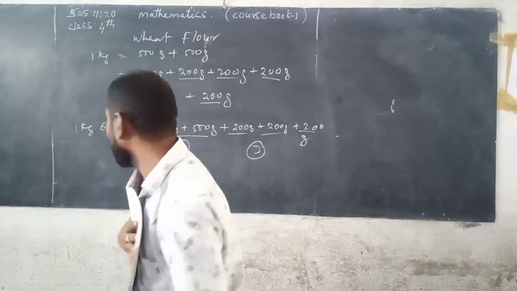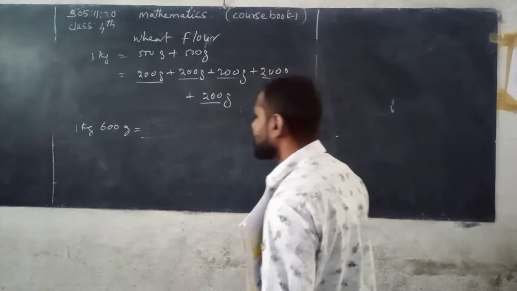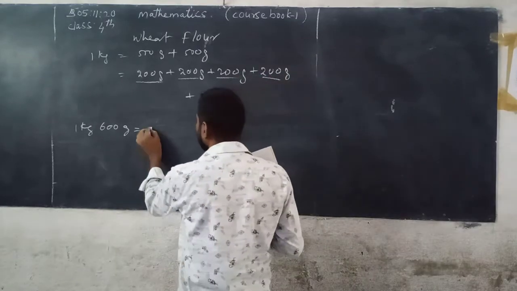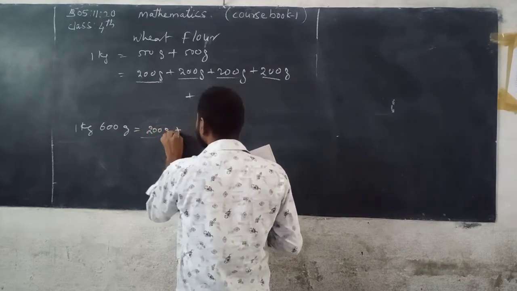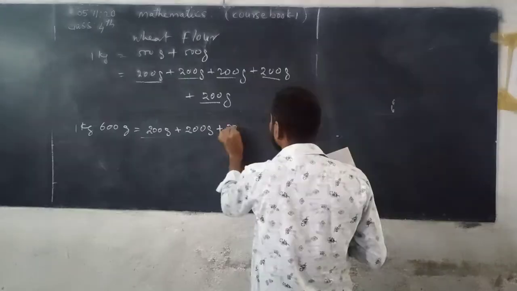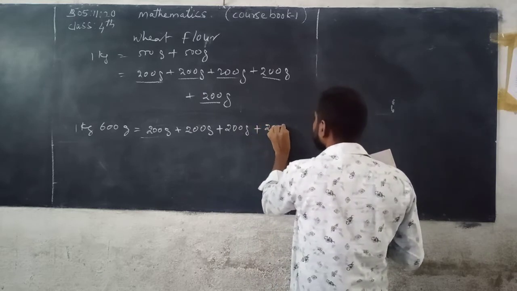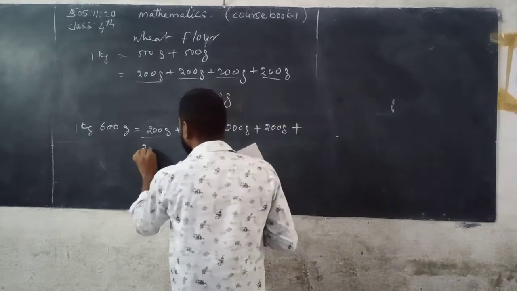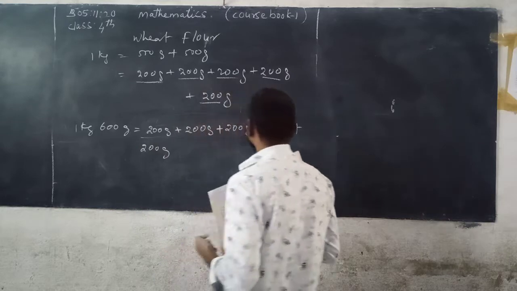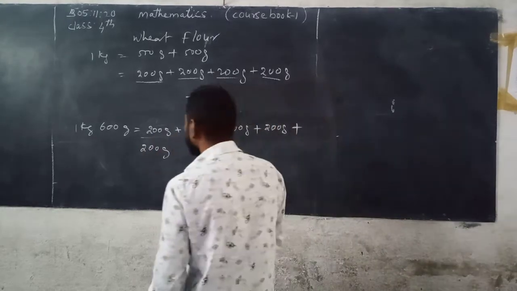But here another way can also be written. 1 kg means you can write five 200 grams packets: 1, 2, 3, 4, 5, that gives 1000 grams.